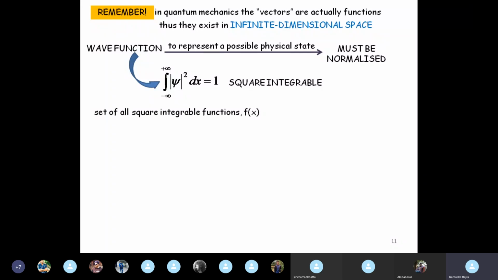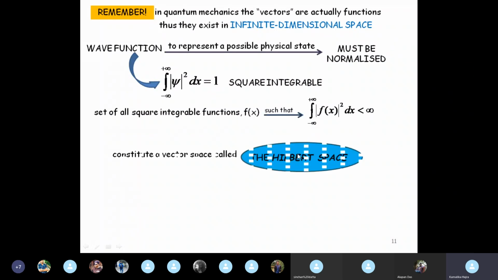And the set of all square integrable functions such that it follows this relation is what consists of the Hilbert space. We can clearly see that a wave function in quantum mechanics, which can be used to represent a possible physical state, must be a well-behaved function. Therefore, it is square integrable, and therefore it is a part of the Hilbert space.